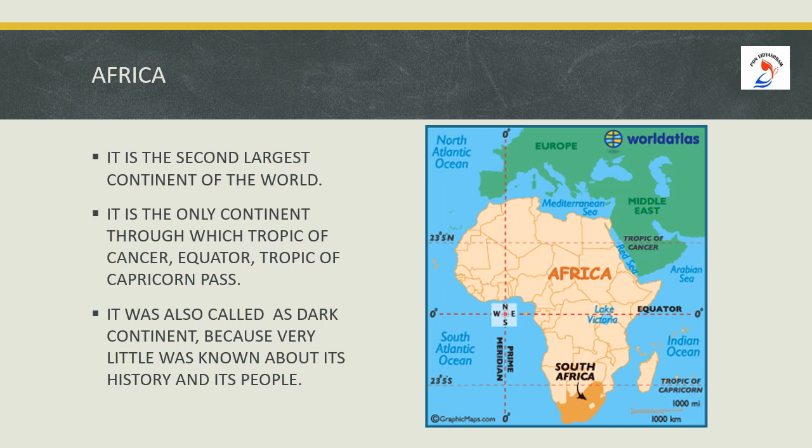Do you remember the latitudes which we learnt in the first module, children? Yes, we can observe the same in the map. The Tropic of Cancer, then the Equator, then the Tropic of Capricorn. It was also called the Dark Continent because very little was known about its history and its people.